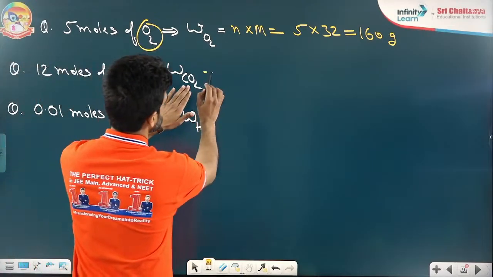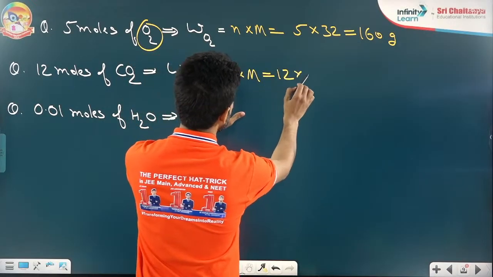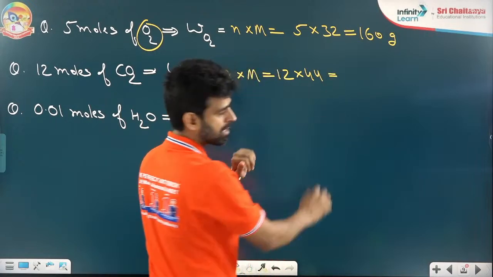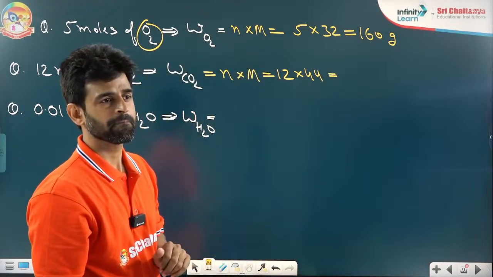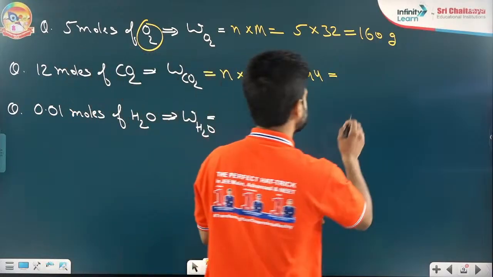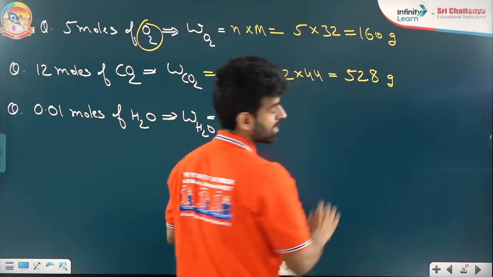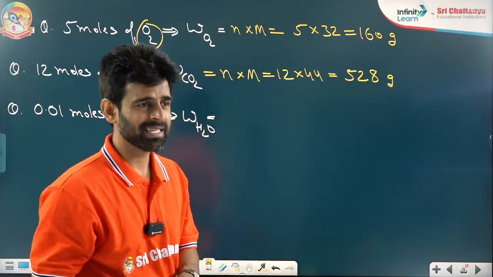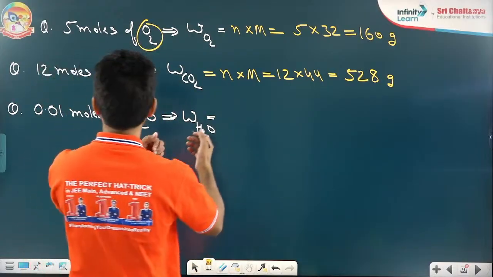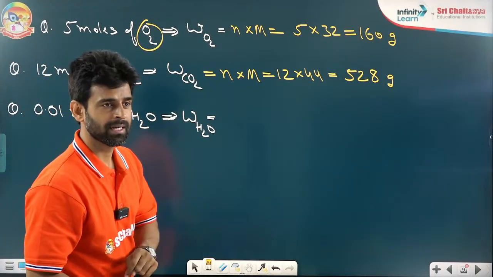Now, 12 moles of CO2. Same thing, beta. Mole into molar mass. 12 moles, and the molar mass of CO2 is how much? 44 gram. So if you multiply, how much is coming? 528 is coming. Right? I hope you have solved this. 528. Fine, Harshit.